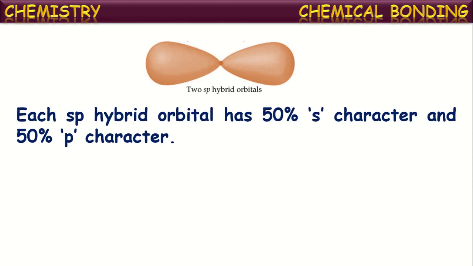Here, each sp hybrid orbital has 50% s character and 50% p character. The orbital character can be determined using a formula: percentage character of an orbital is equal to the number of orbitals of that kind participating in the hybridization divided by the total number of orbitals participating in the hybridization, into 100.